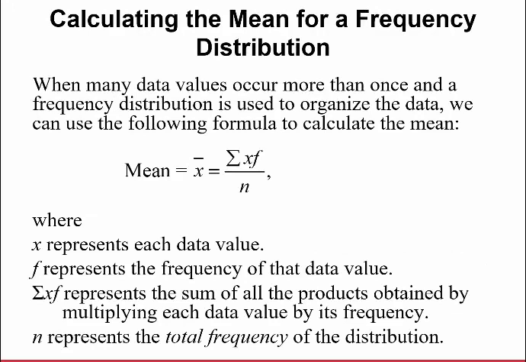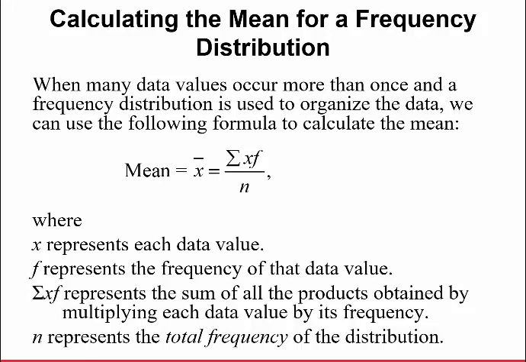All right, so let's go back and talk about when you have a frequency distribution. When many data values occur more than once, a frequency distribution is used to organize the data. We talked about frequency distributions in the previous lecture. We can use the following formula to calculate the mean.